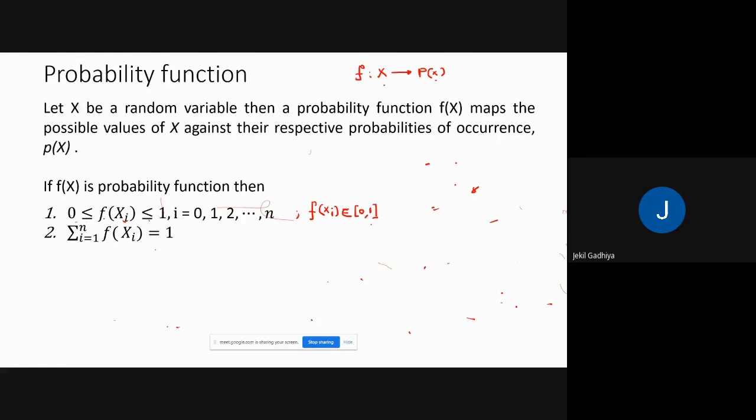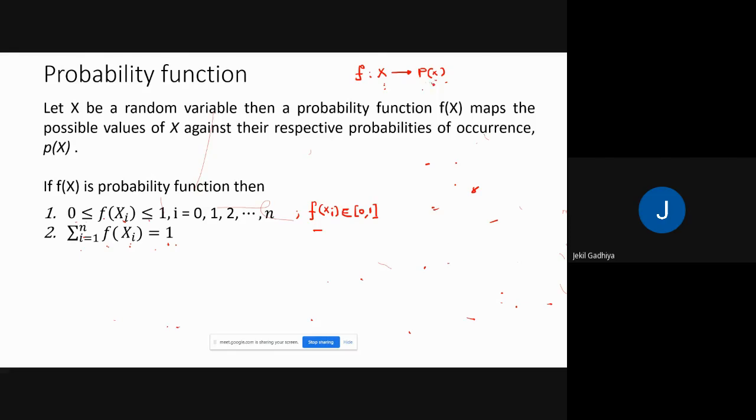And the second condition is that if you take the summation of the values of the function at each point, it is nothing but 1. That means the summation of i equal to 1 to n of f of x i equals 1. That is known as a probability function. It's very simple. Again, the function is from where to where? It is from x to p of x. X is nothing but the random variable. P of x is the probability of occurrence of that random variable.